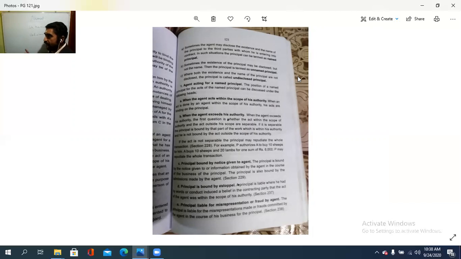So this is what you need to remember: under the agent who is acting for a named principal, with the existence and the name of the principal disclosed, how will the agent act in that case? It is in these cases, that is, when the agent acts within the scope of the authority, or exceeding the scope of the authority, a notice is given to the agent, isn't it? Given to the agent, then it should be by estoppel, and also liable for the misrepresentation or the fraudulent activities by an agent. So clear? This is the case with regard to an agent acting for a named principal.